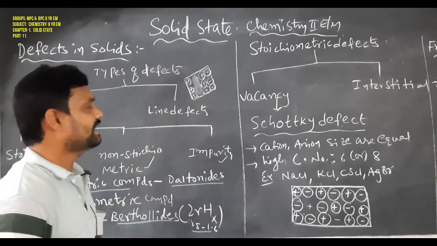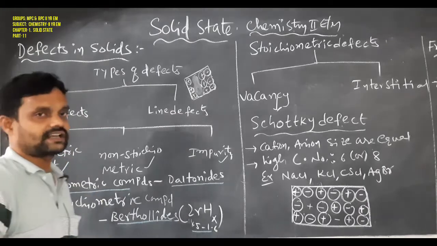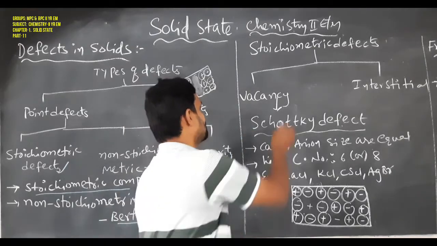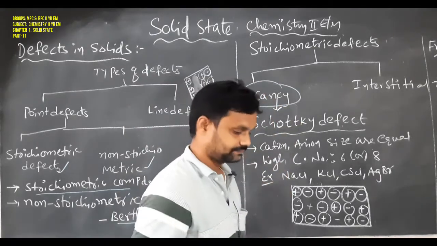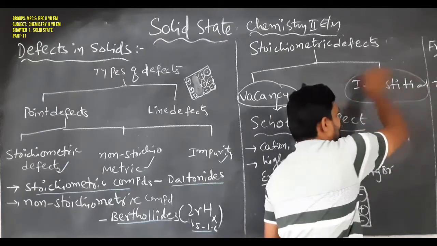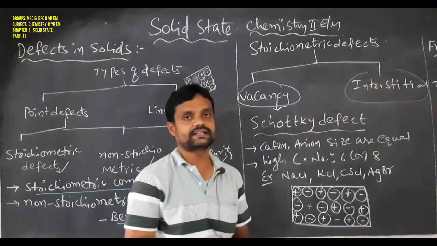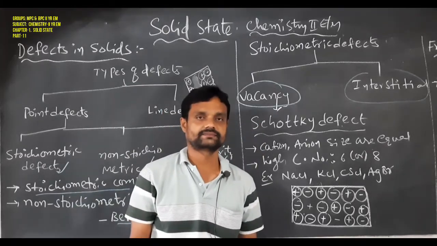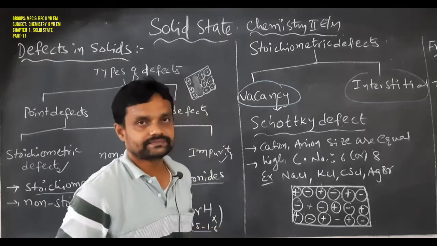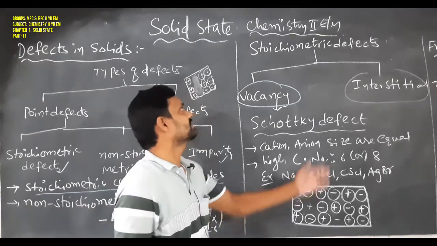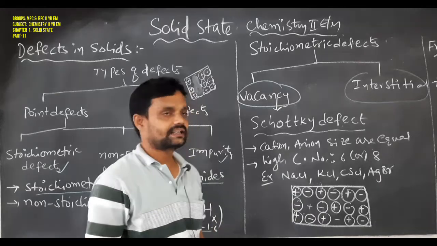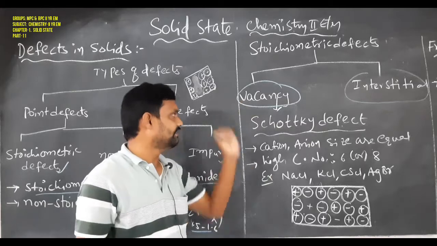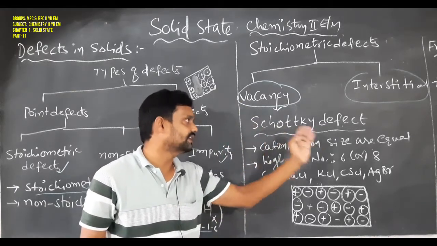Now, this stoichiometric defect can again be classified into two types: one is the vacancy defect and the other is the interstitial defect. In our second year chemistry syllabus, we discuss the stoichiometric defects, nothing but the vacancy and interstitial defects. For the vacancy defect, the well-known example is the Schottky defect.